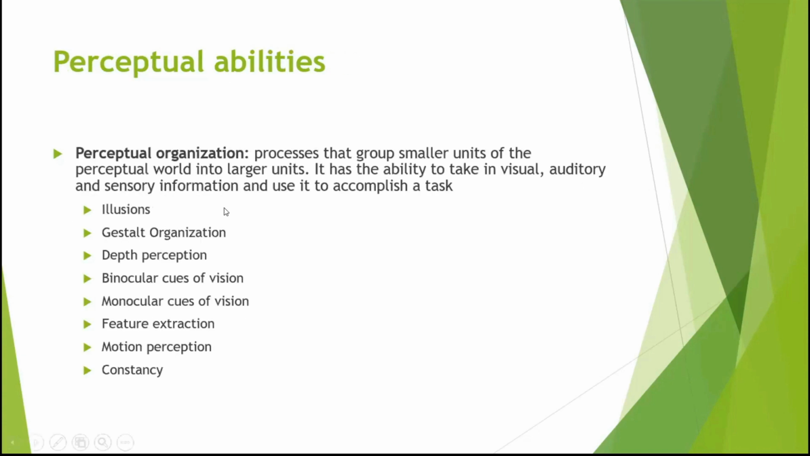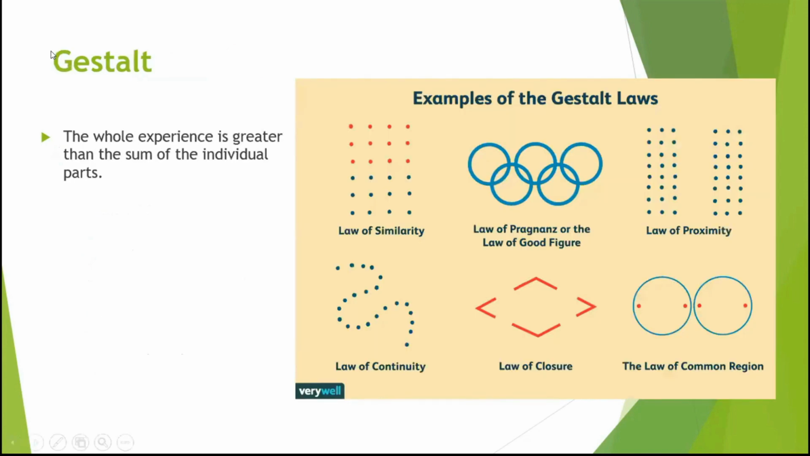So what are your perceptual abilities? You have your perceptual organization. How do you make sense of things? The first one is illusions, then the Gestalt organization, and everything else that will be covered in a while. Basically, in perceptual organization, you group things, and once you group things, you make sense of them as a whole.